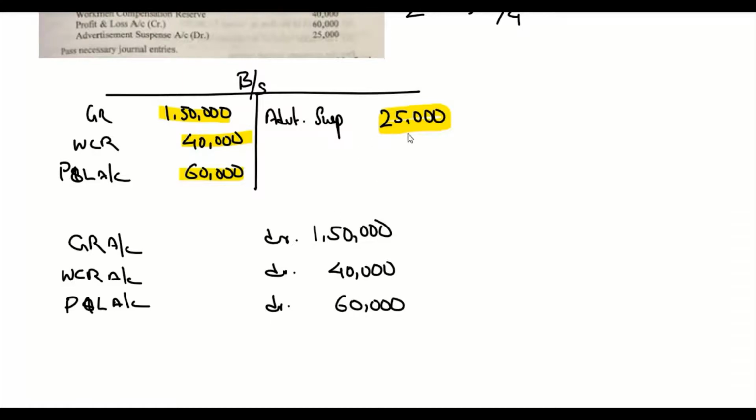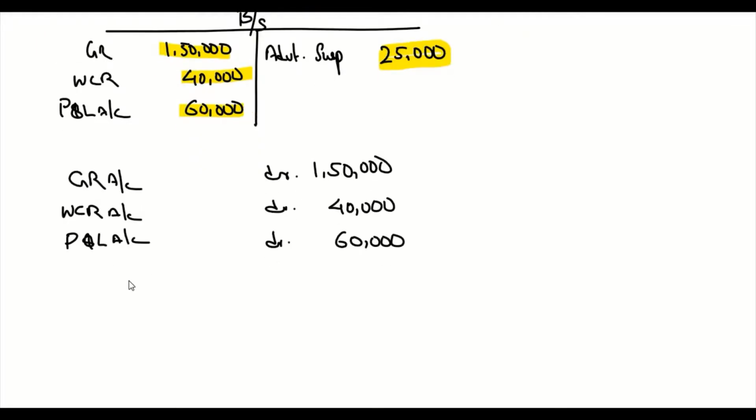Now advertisement expense is a debit balance, so we have to credit it to advertisement suspense account 25,000. Now there is 1,50,000 plus 40,000 plus 60,000. It's going to be 2,50,000 minus 25,000, which is 2,25,000.